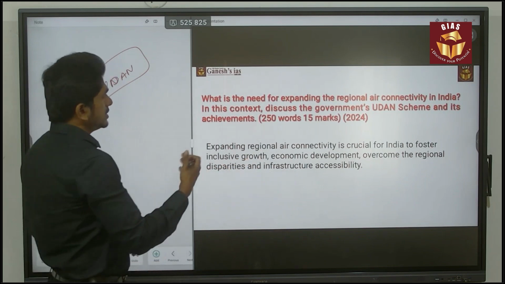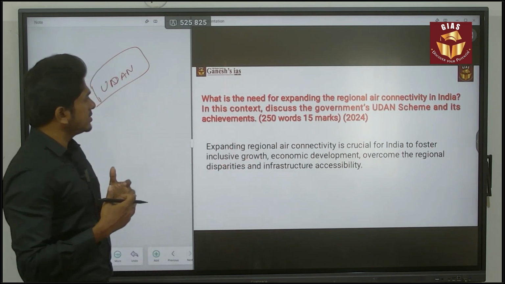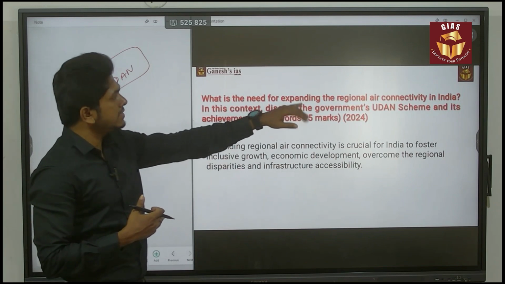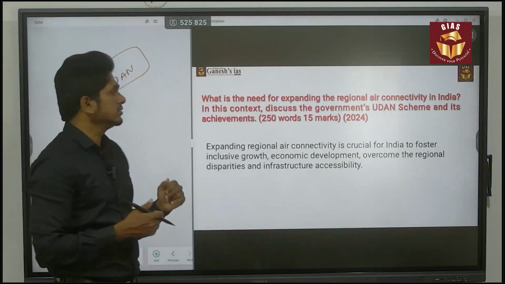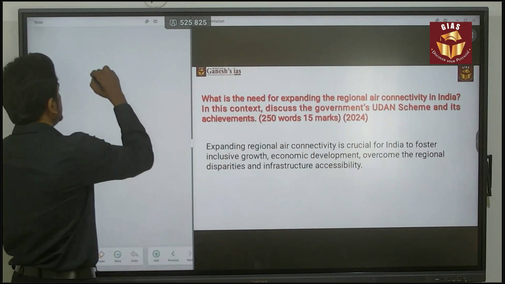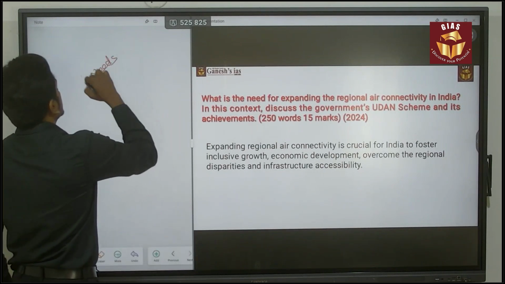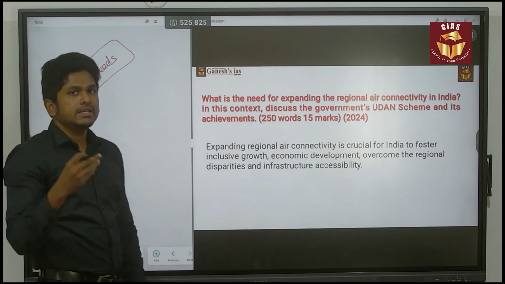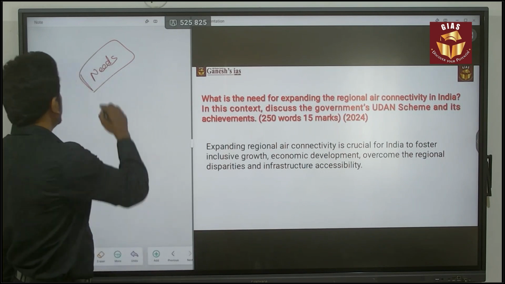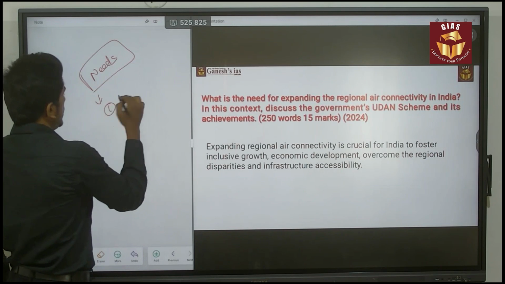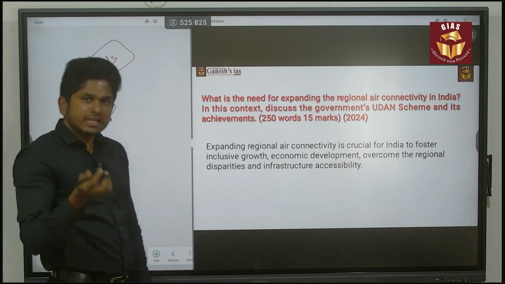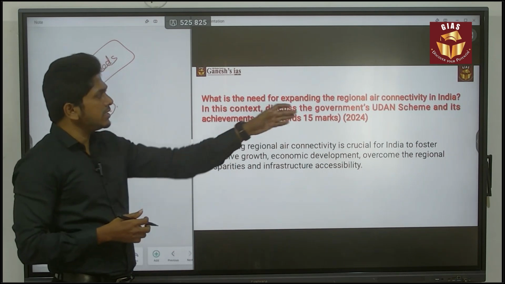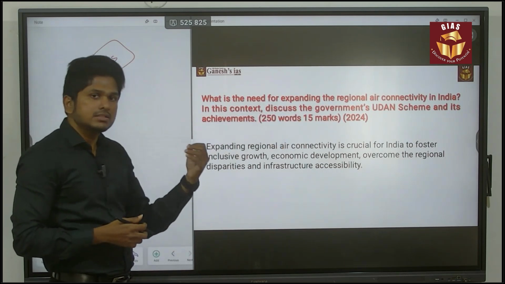Next, the body of the answer. The first part of the question is, what is the need for expanding the regional air connectivity in India? So you have to speak about its needs. You have to give a subheading, needs for expanding regional air connectivity. So when it comes to needs, the first major need is to overcome the regional disparities. So to overcome the regional disparities, we need the regional air connectivity. So that itself you can say.